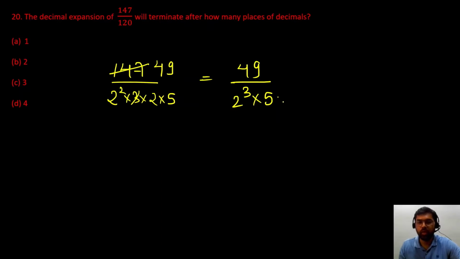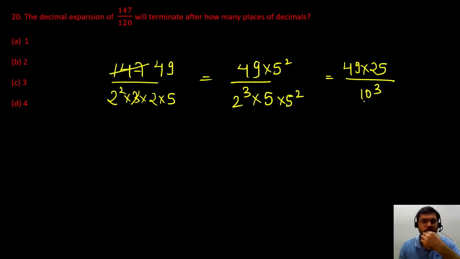So what will I do? I will multiply it with 5 to the power 2 in the denominator and numerator. So this will give me 49 multiplied by 25 upon 10 to the power 3. ठीक है. So how many zeros are there? 3 zeros. So after how many places of decimal? So it will be 3. Okay, got it?